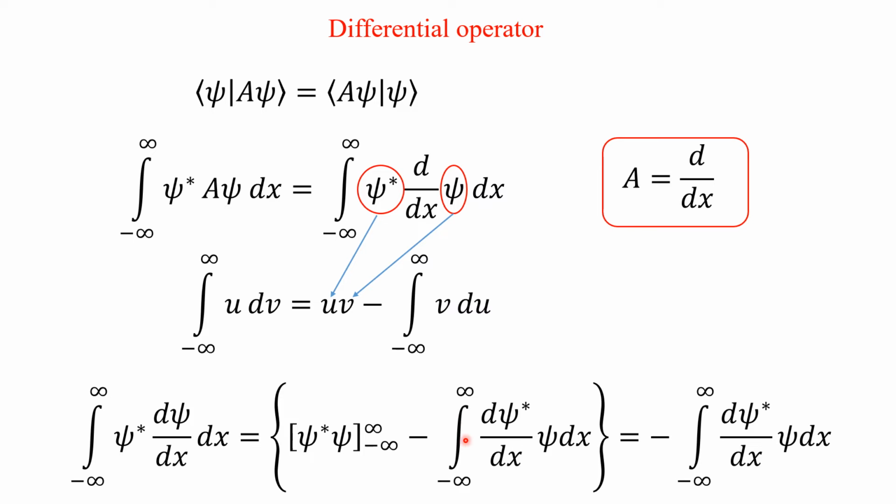Minus v, v is psi, I have taken here because it's a convention that we have to write the complex function first. So v du, du is u is psi star, so d psi star over dx. Here, it is well known that the product of psi star psi within the limit minus infinite to plus infinite will become 0.